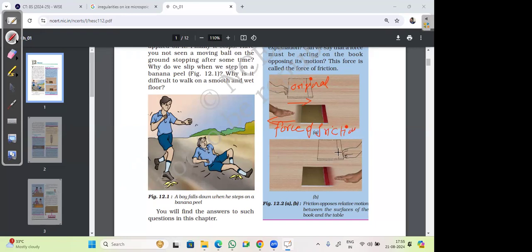In the second case, this is the original position of the book, and from here the book is pushed towards the left. It starts moving and, after covering a certain displacement, it stops. So why does the book stop here?